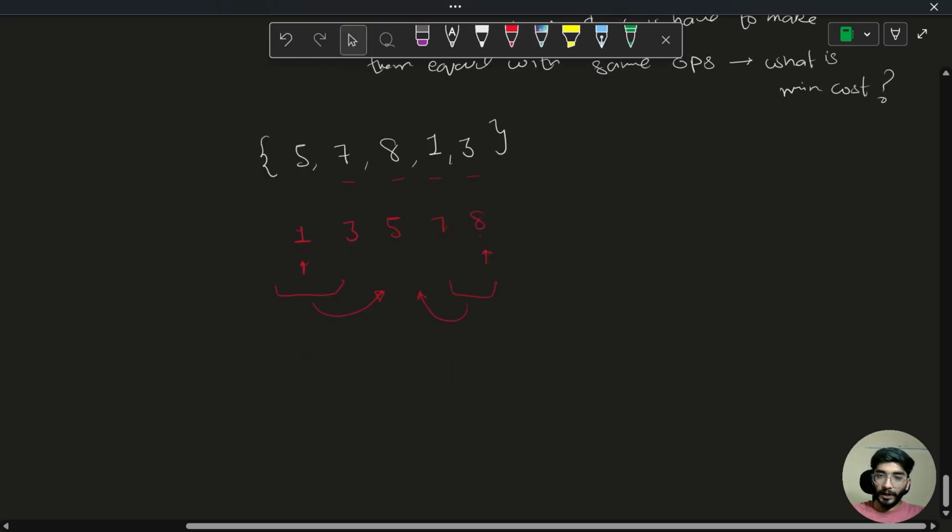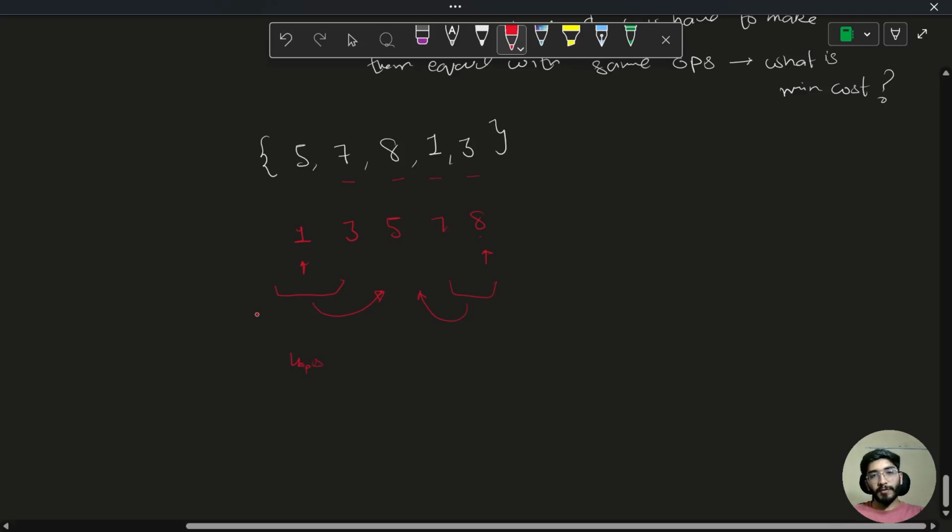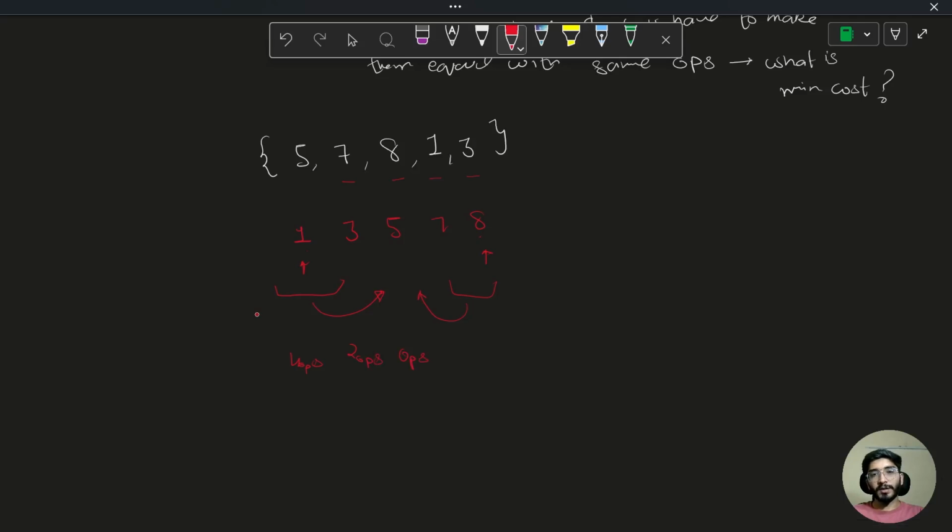So what I'll do is make 1 equal to 5 by doing 4 operations on it, make 3 equal to 5 by doing 2 operations on it, 5 doesn't need any operation, 7 needs 2 operations, and 8 needs 3 operations. So the total would be 3 plus 5, 8 operations.